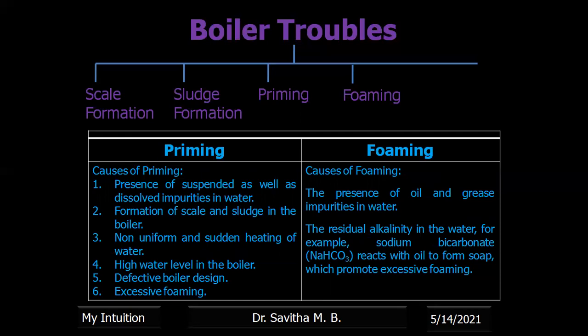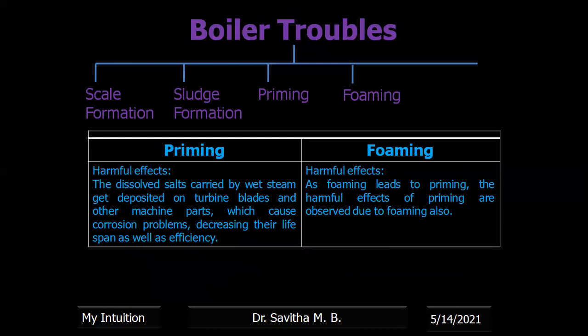As for foaming, the presence of oil and grease impurities in water generally causes foaming. The residual alkalinity in water, for example sodium bicarbonate, reacts with the oil to form soap, which promotes excessive foaming. Now what are the harmful effects? Dissolved salts carried out by wet steam get deposited on the turbine blades and other machine parts, which causes corrosion problems, decreasing their lifespan as well as efficiency.